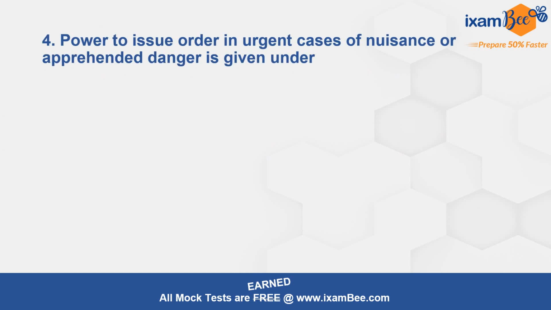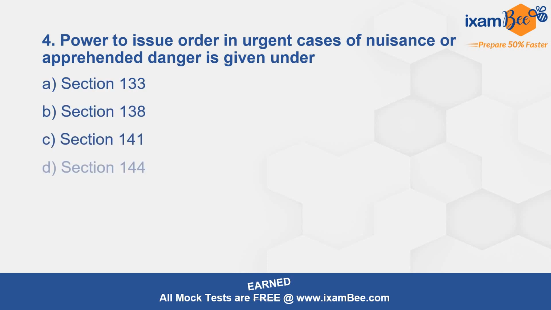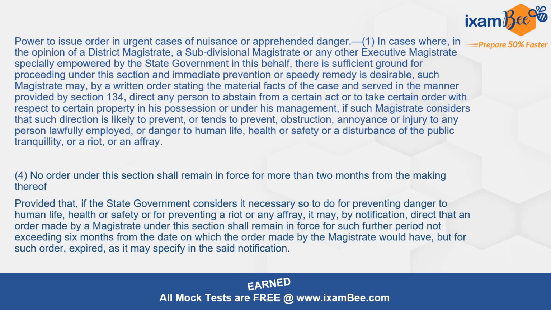Moving to question 4. Power to issue order in urgent cases of nuisance or apprehended danger is given under, ये आप सब ने काफी बार सुना होगा, section number 144 which deals with curfew. कहीं भी अर्जेंट केसेस ऑफ न्यूसेंस हो या एप्रीहेंशन ऑफ डेंजर हो, वहां सेक्शन नंबर 144 लागू कर दिया जा सकता है. This can be done by a district magistrate, subdivisional magistrate, or any other executive magistrate who is specially empowered by the state government in this behalf.